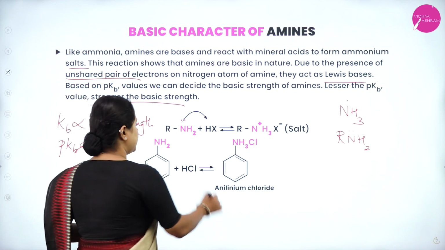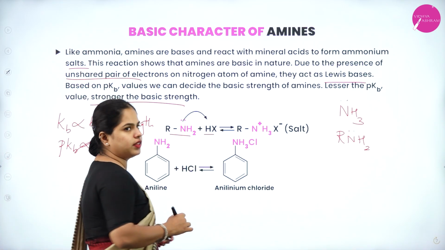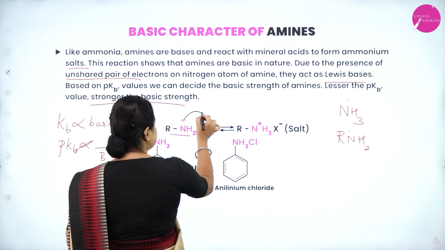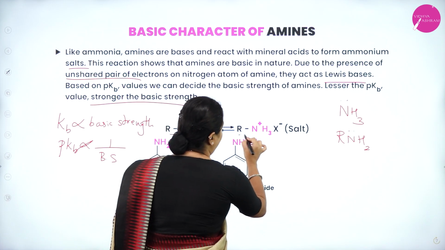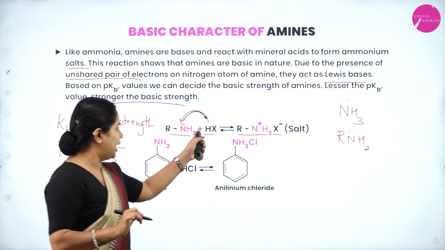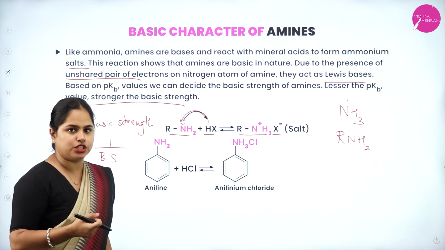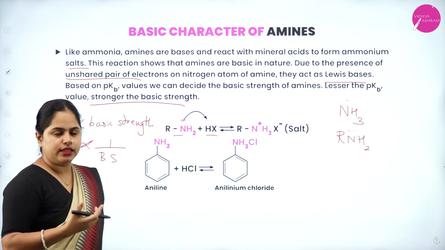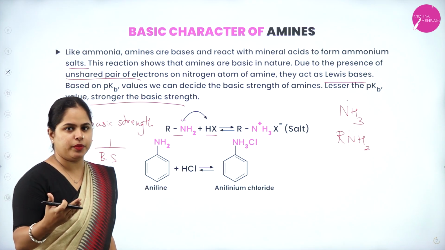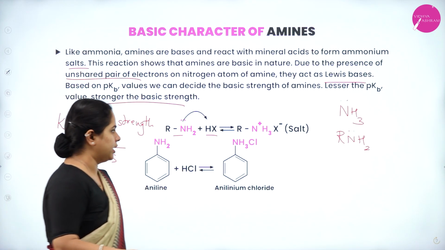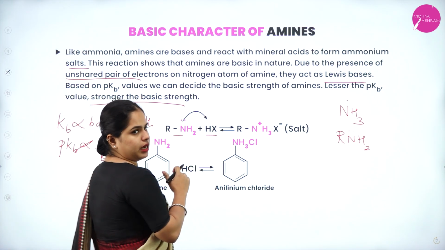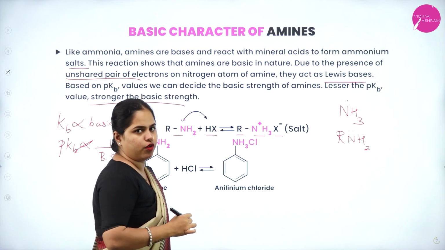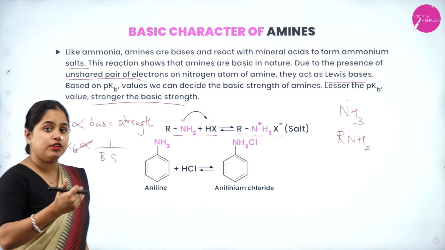Okay, so you can see here, this is a primary amine, reacting with a hydrogen halide. What happens? It takes up this hydrogen and forms RNH3+ X minus. It has the tendency to accept this hydrogen. So this is a primary amine and a mineral acid, that is HX. It can be HCl, HBr, any mineral acid. What is going to happen? This HX is taken up and RNH3 plus and X minus will be formed, which is a salt.